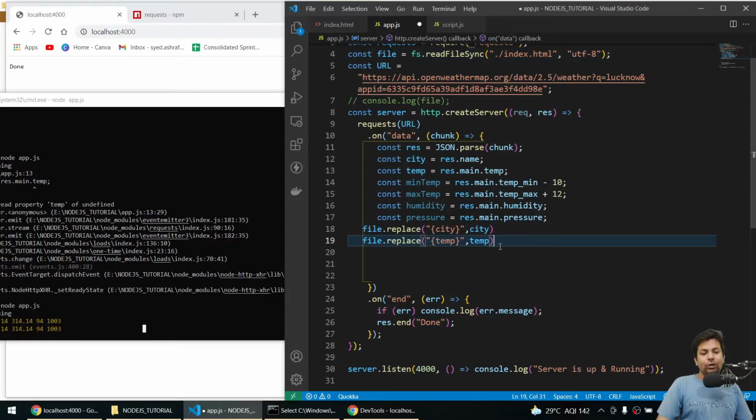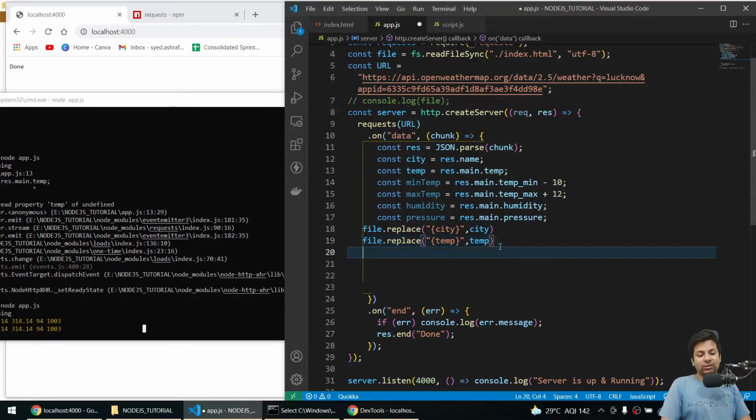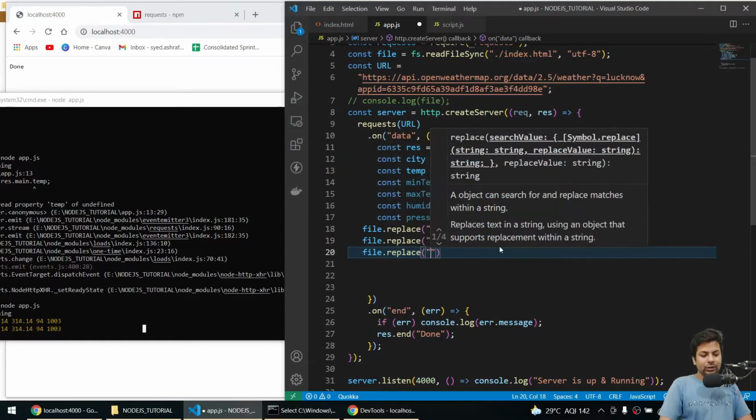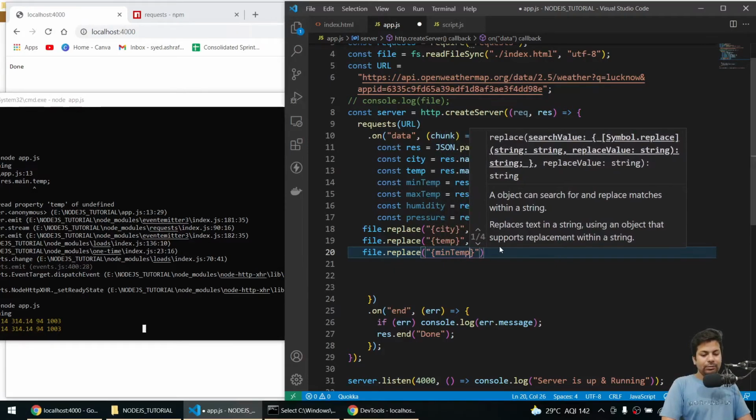Dot replace is a string handling method that I have already taught you in JavaScript.